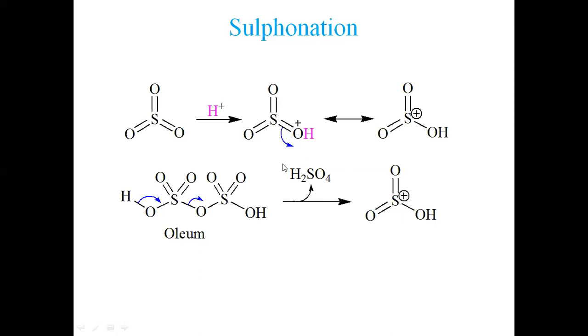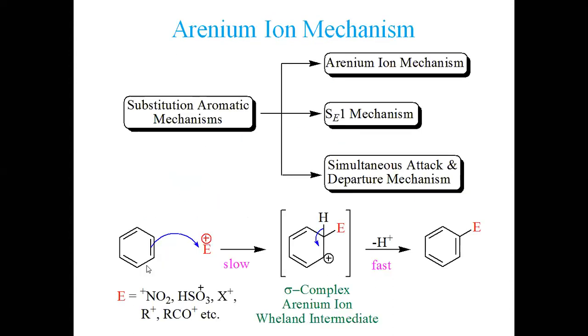Or let's say this sulfur loses this oxygen, so it shall be positive, very similar to this. This oxygen shall donate an electron pair to generate this resonance form. So either we present it in this form or in that form, they are the same. If this is the form, it shall tautomerize into this form. So we have generated a sulfur electrophile. This is how sulfonation can result. The rest of the procedure shall be the same.